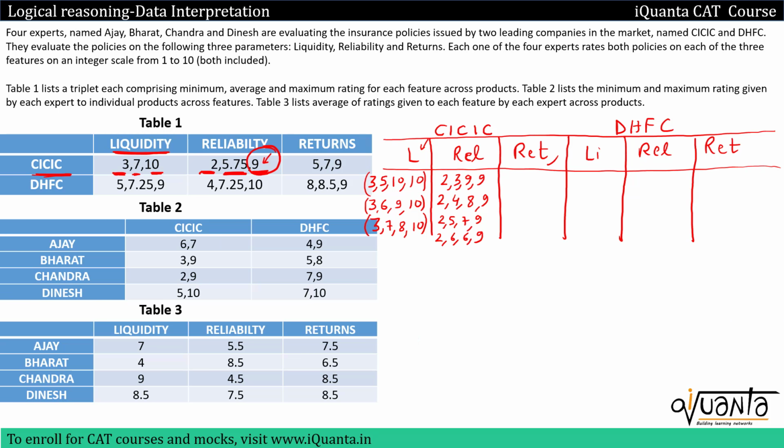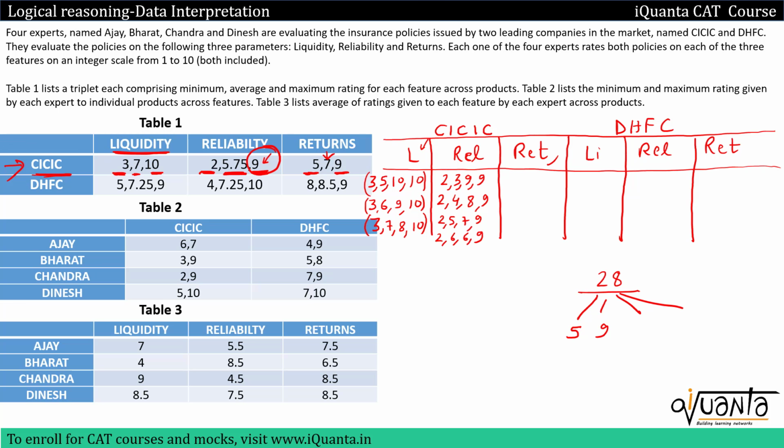So if we talk about returns in CICIC, I'll again check table 1, this particular row. The average rating returns was getting by 4 experts was 7. So the sum of all the ratings should be 4 into 7, that means 28. Out of this 28, the minimum rating is 5 and the maximum is 9. So 2 ratings will be 5 and 9. Now the other 2 ratings should have a sum of 14 to make the total sum equal to 28. So what can the possible ratings be over here?